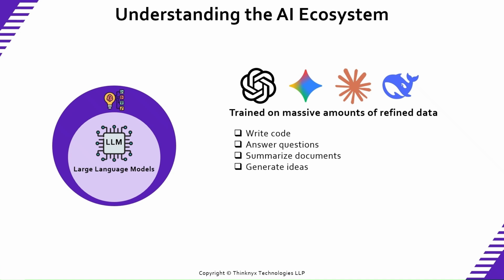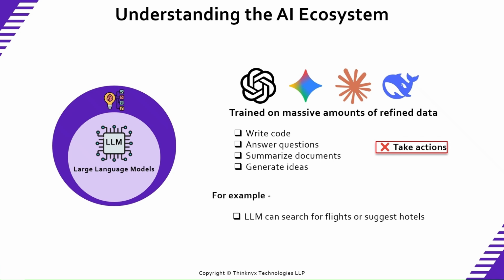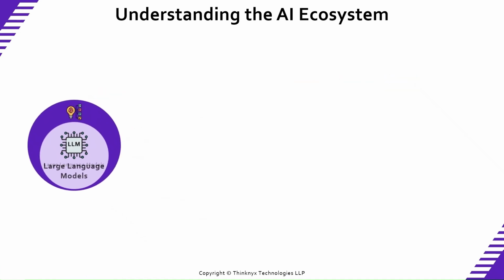But here's the key limitation. LLMs can generate content. They do not take actions. For example, an LLM can search for flights or suggest hotels, but it cannot autonomously book a flight for you. It generates output. It does not execute tasks independently. And this is where the next evolution begins.